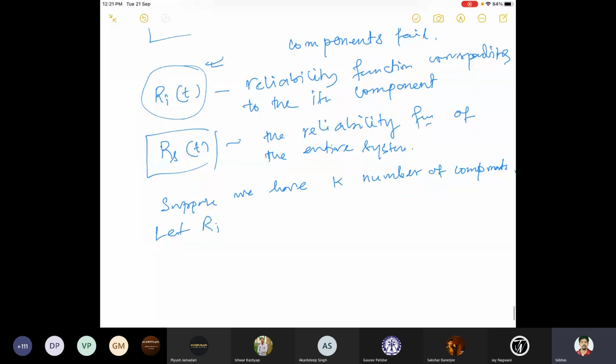So we'll assume that the components are independent, basically. The reliability of any component is not affected by the reliability of the others.